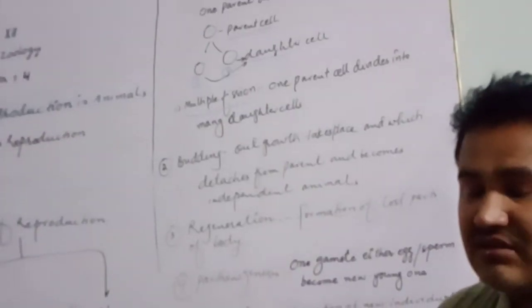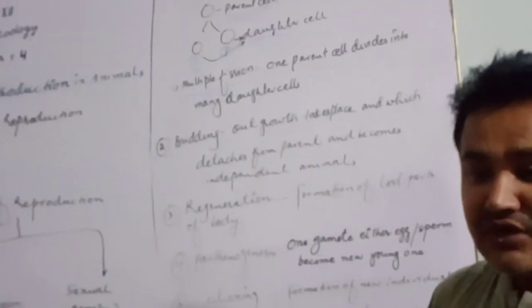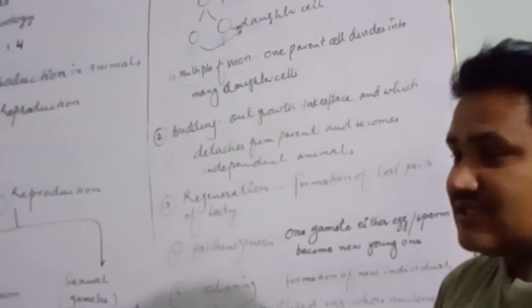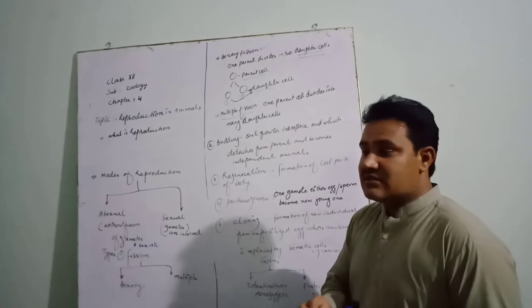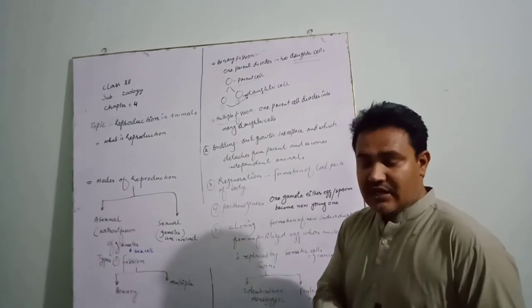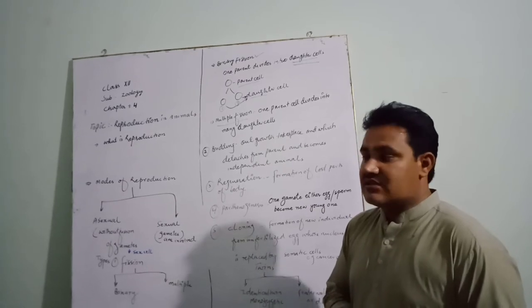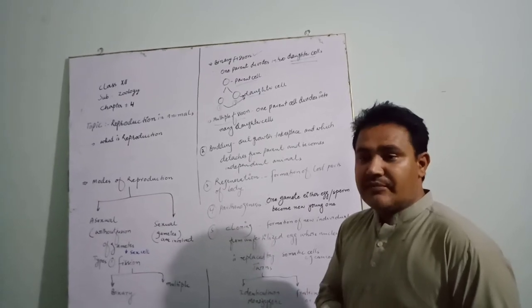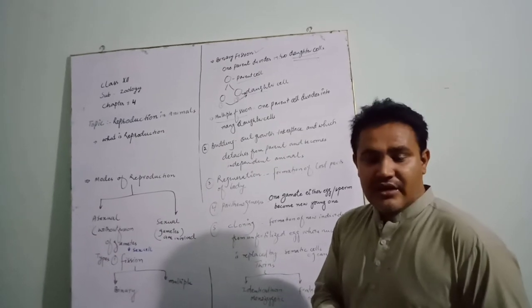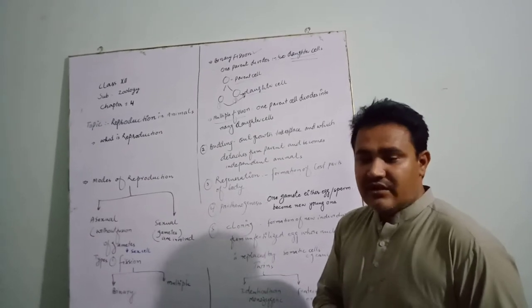It takes place in echinodermata. If one arm of the echinoderm is lost, a small piece of that animal can become an independent animal, a fully grown starfish.